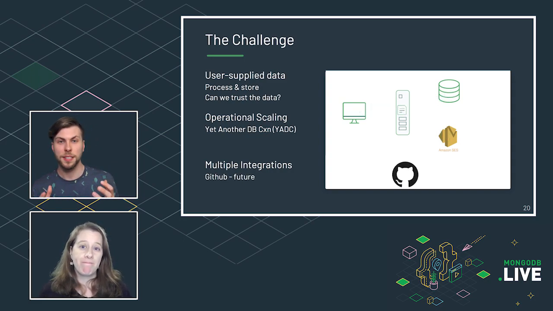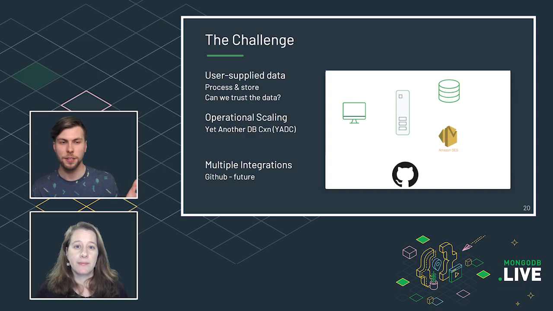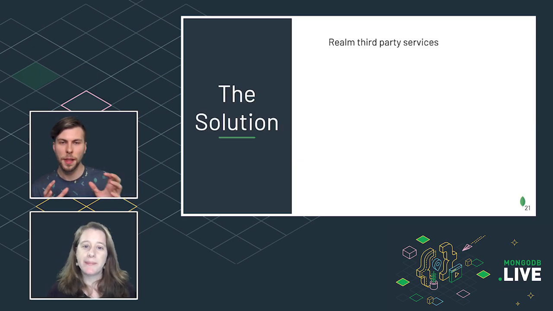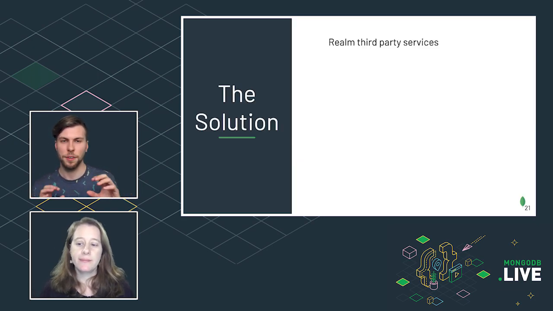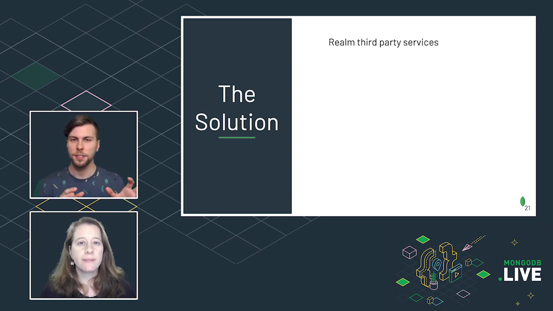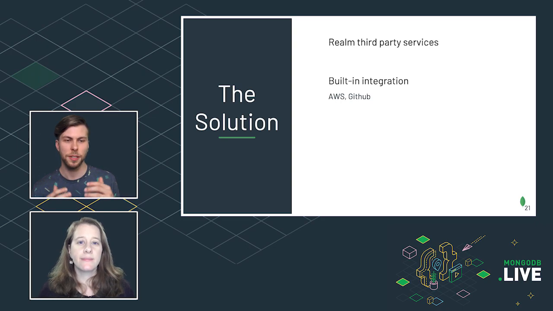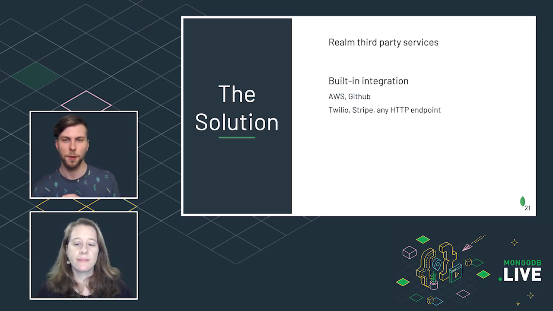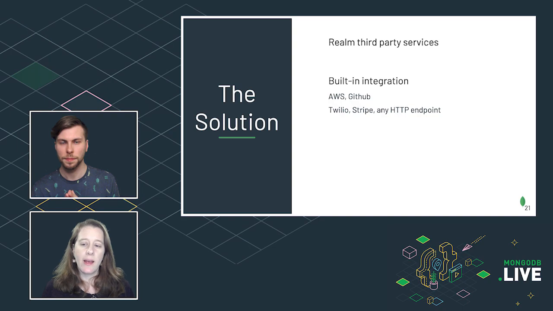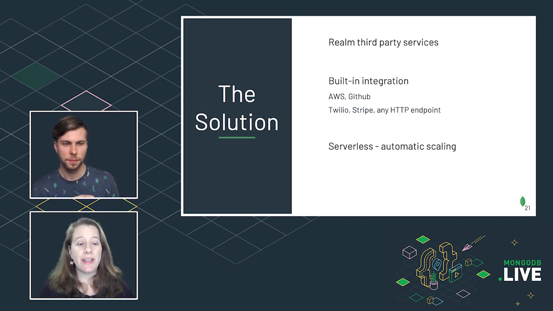All right. Well, fortunately, Realm can take care of this through what's called third-party services. So remember that MongoDB Atlas is exposed to Realm via a built-in service. So third-party services are other integrations that are native. So there are things like AWS and GitHub, which are built in and will show in the UI. But there's also things like Twilio, Stripe, and HTTP in general that we can work with. Oh, that's great. That HTTP can kind of do anything that we want, even if it's not those other four sites. And because Realm is serverless, it manages the connections to the Atlas database, automatically scaling it.